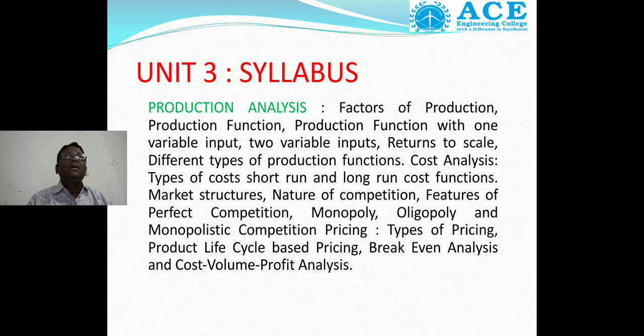The third unit syllabus is factors of production, production function with one variable input, two variable inputs, returns to scale, different types of production functions, cost analysis, types of costs, short run and long run cost functions, market structures, nature of competition, features of perfect competition, monopoly, oligopoly and monopolistic competition, pricing, types of pricing, product life cycle based pricing, break even analysis and cost volume profit analysis. This is the syllabus, and it is a vast syllabus.